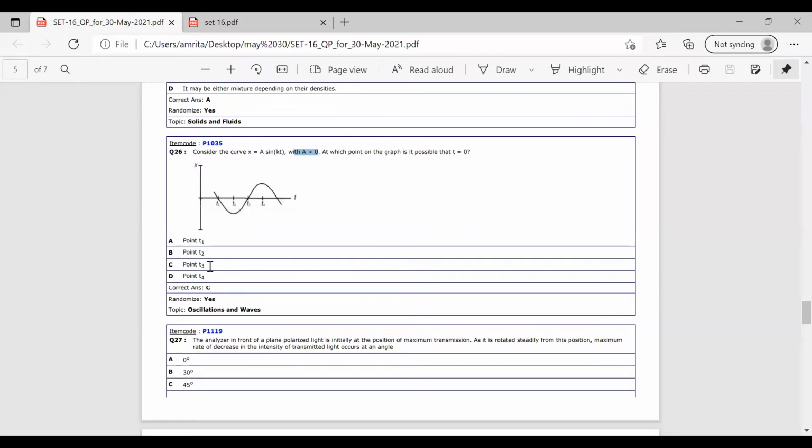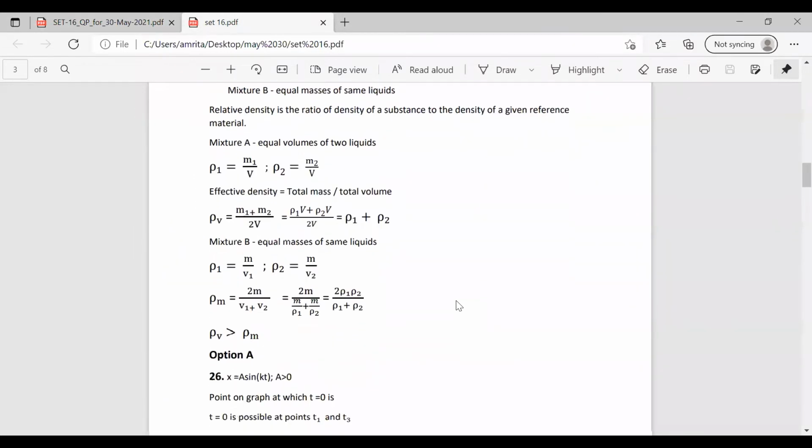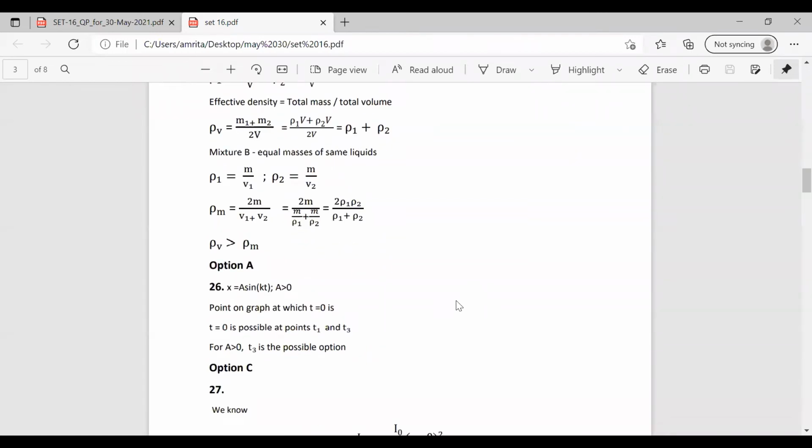So the correct answer for this question is option C, that is point T3. Okay. We don't have much to write to answer this question. We just have to have an idea about the concept. You have to analyze this question and answer this.